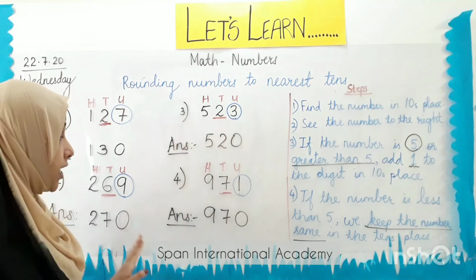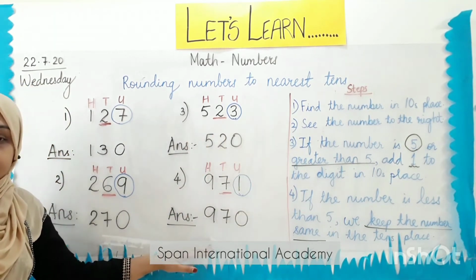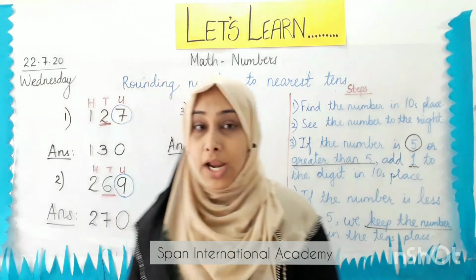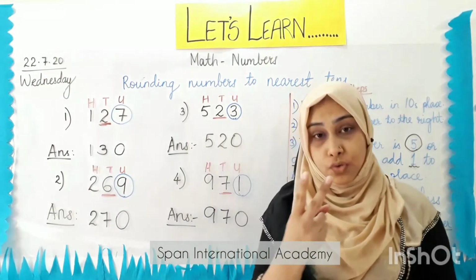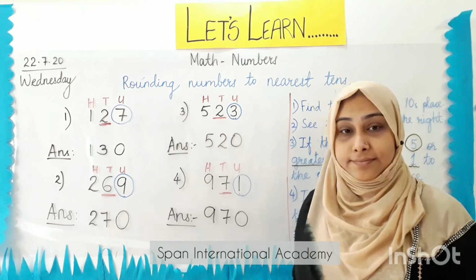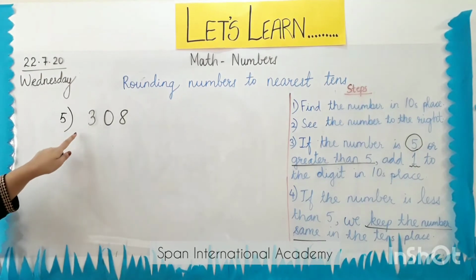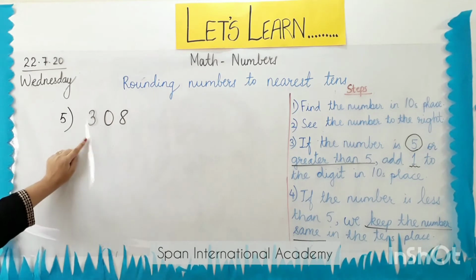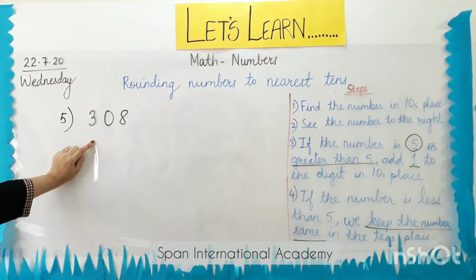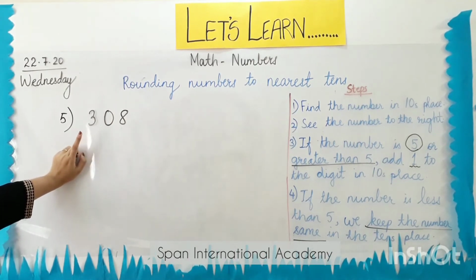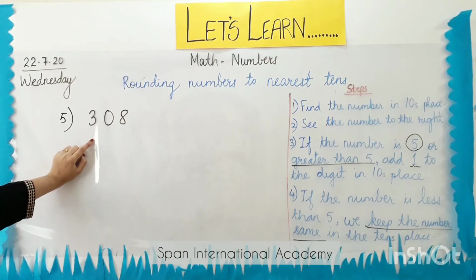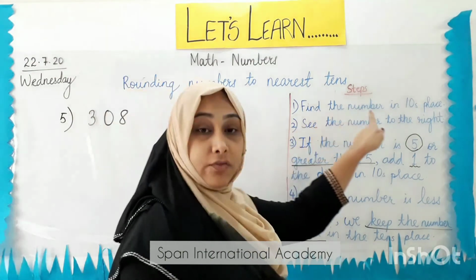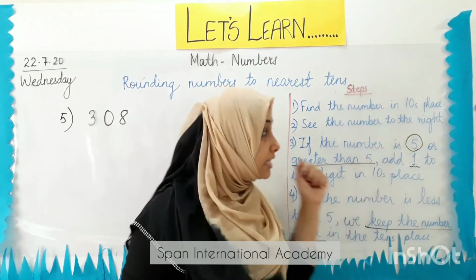In this way, we have seen 4 examples up till now. Okay, students? I hope you all have understood. We will be doing 2 more examples. Our fifth example, students. It is the number 308. Step number 1. We have to find the number in the tens place.